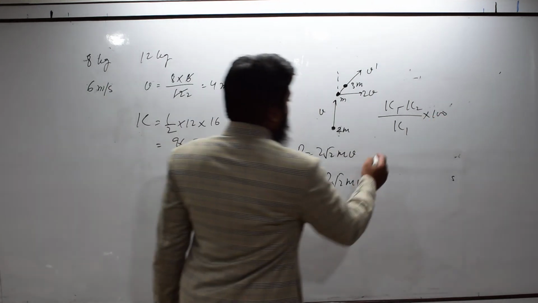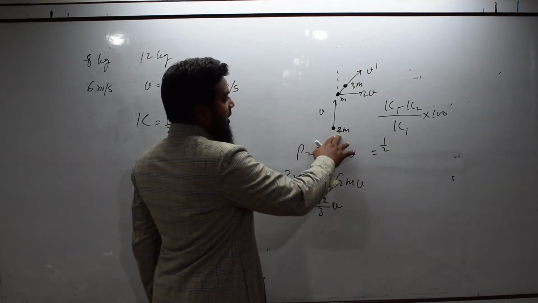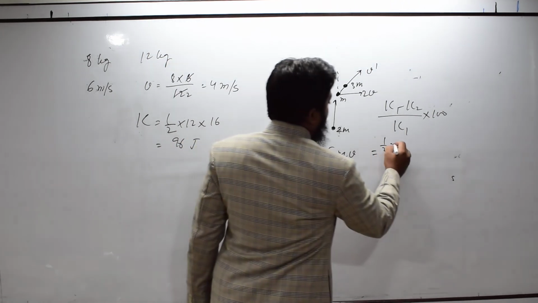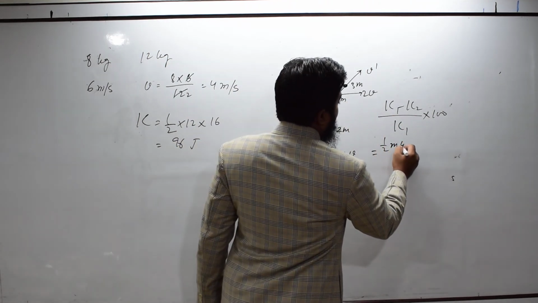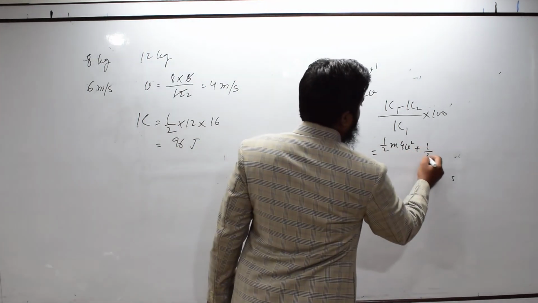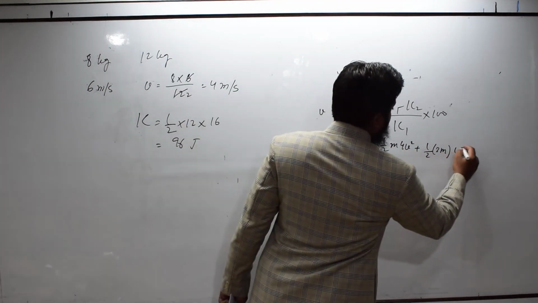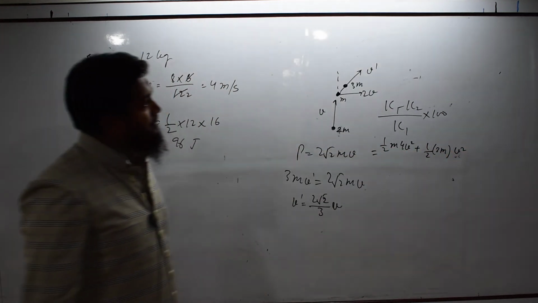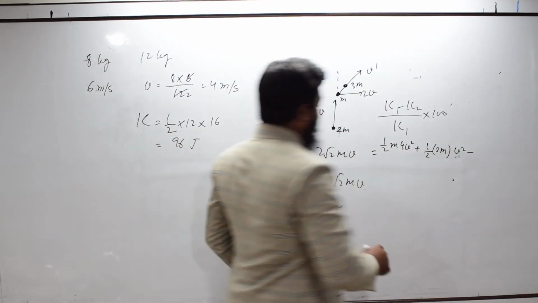So, the initial kinetic energy is the kinetic energy of this block plus this block. So, half m into 2v square, so it is 4v square, plus half into 2m and square of v, so v square. This is the initial kinetic energy.